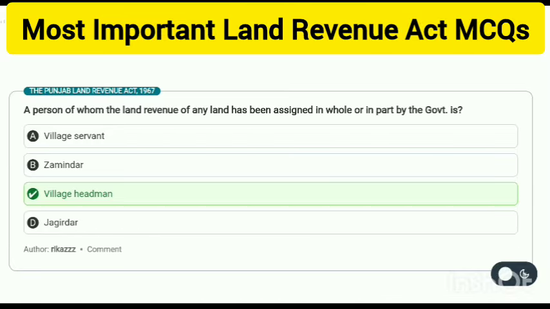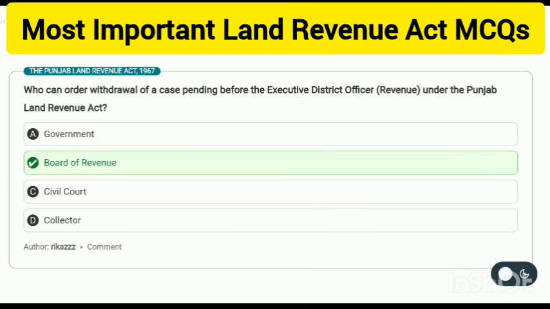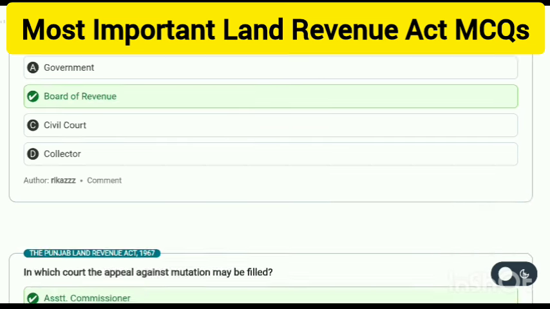A person to whom the land revenue of any land has been assigned in whole or in part by the government is village headman. Who can order withdrawal of a case pending before the Executive District Officer Revenue under the Punjab Land Revenue Act? Board of Revenue.